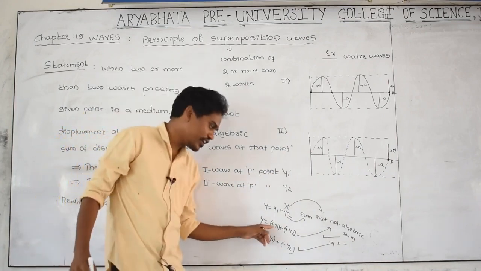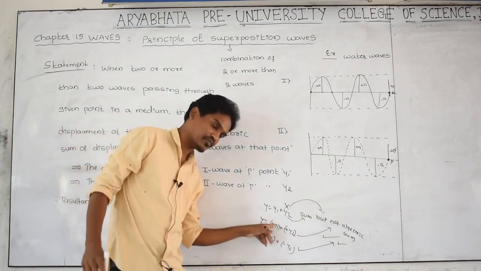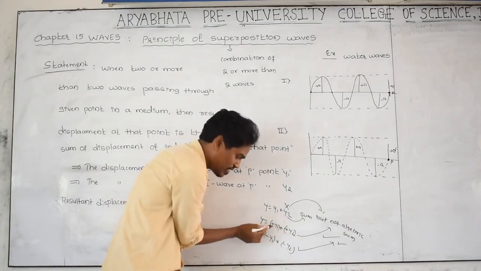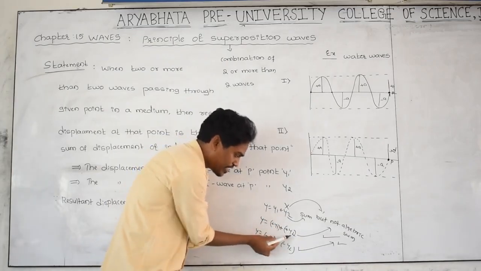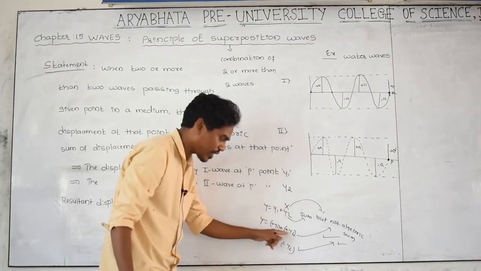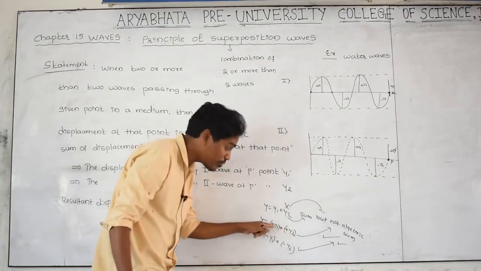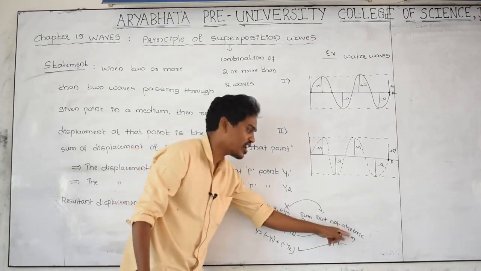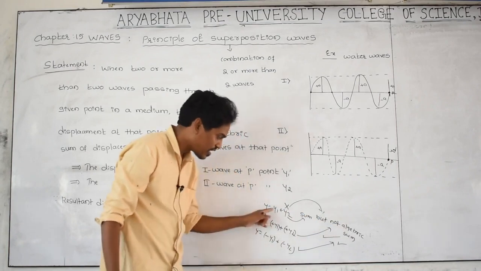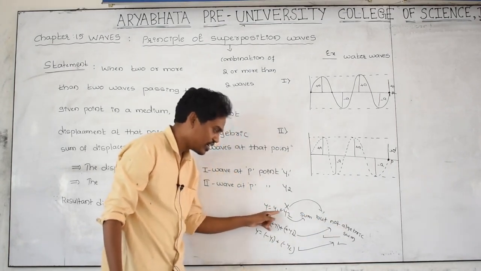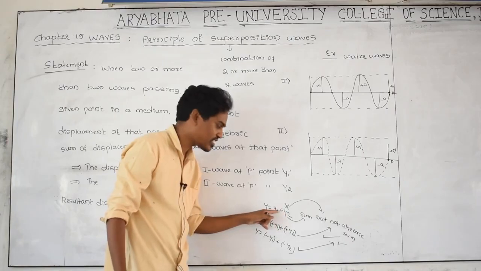If you write the quantities along with their sign, then call it an algebraic sum. But here it is not having a sign, so don't call it an algebraic sum.